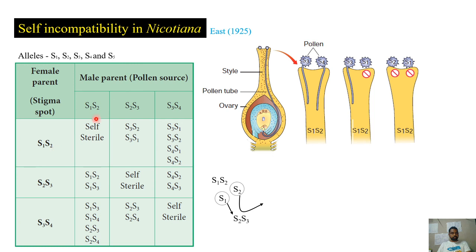So you can find the self-sterilities of various possibilities here. So S1, S2 is self-sterile here, whereas S2, S3, right? So in this, self-sterility can be seen, and if the male parent pollen type is S3, S4 and the female is S3, S4, again there will not be germination, but the self-sterility can be seen in this case also.